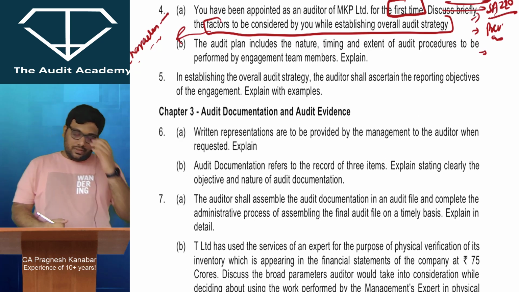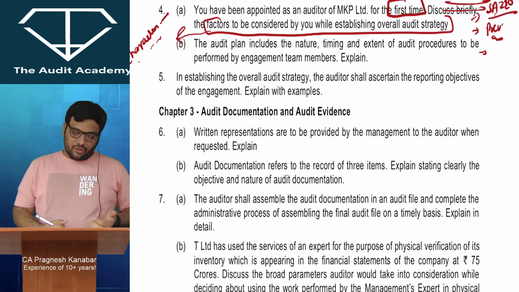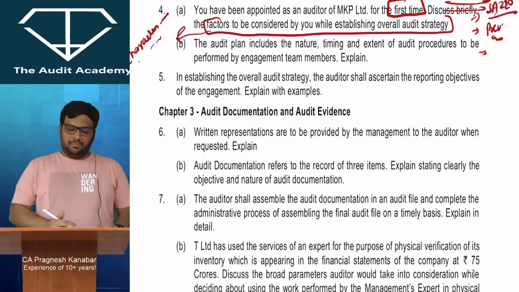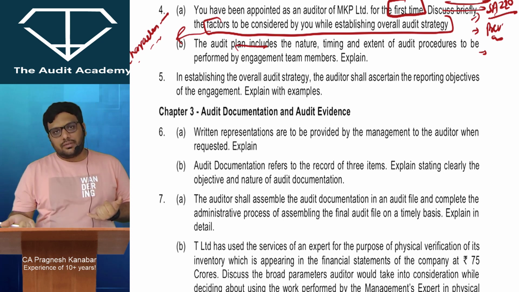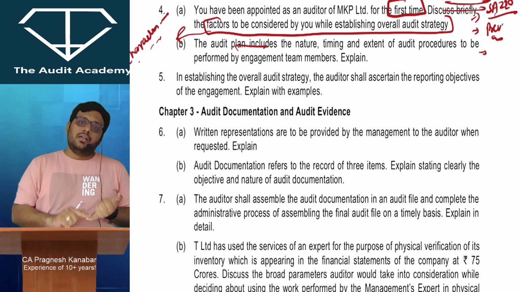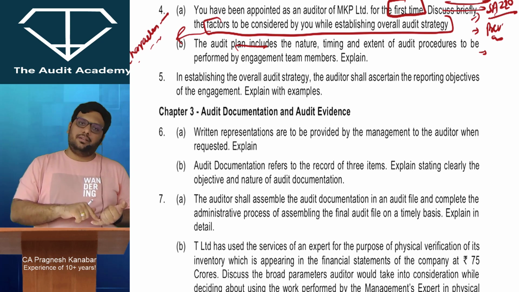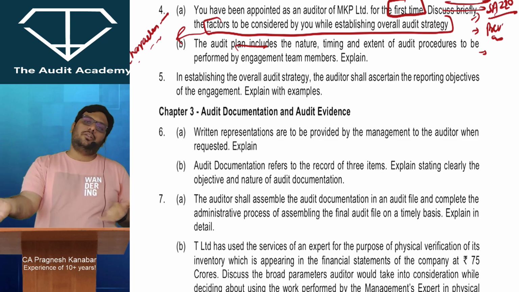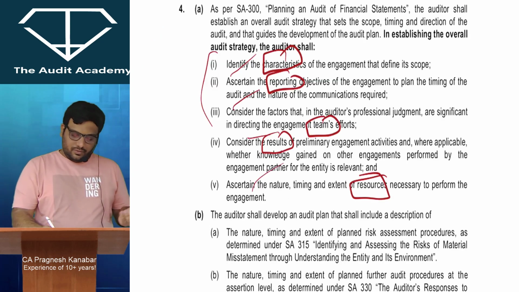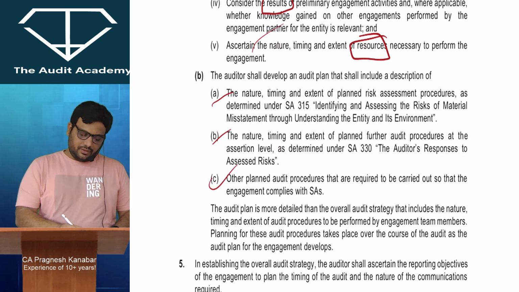Audit plan includes nature, timing and extent of audit procedures to be performed by engagement team members. What all is included in the audit plan? Nature, timing, extent of risk assessment procedures as per SA 315. Nature, timing, extent of further audit procedures as per SA 330. Nature, timing, extent of other audit procedures as per other SAs. So very simple. Those 3 points are over here.